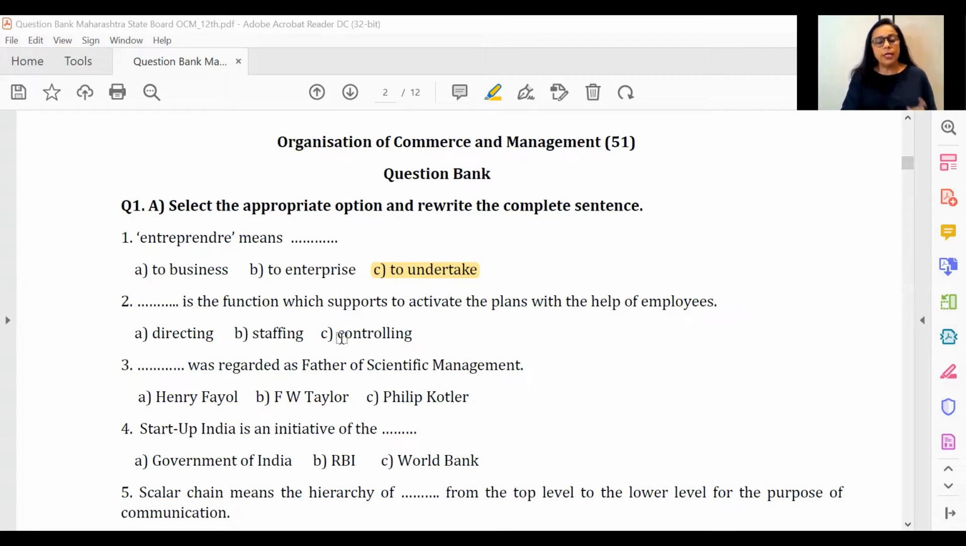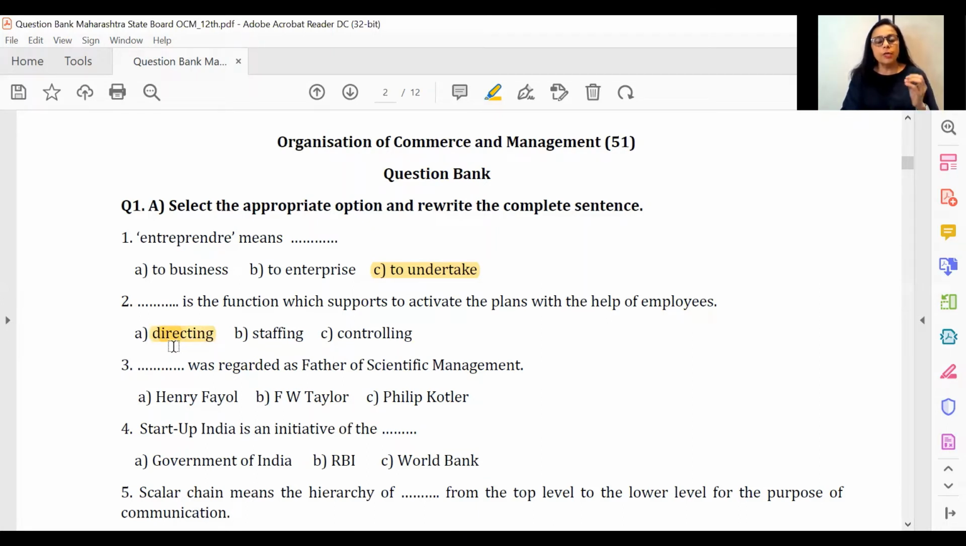Moving to the second one, dash is a function which supports to activate the plans with the help of employees. All right, so activating the plans. It does not mean anything to do with planning. Among the three, if you see, they are talking about the actual function of carrying out the activity, and that is the directing function. So we see here that from the other options, you can be very sure that the answer has to be